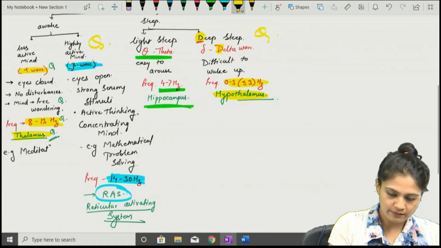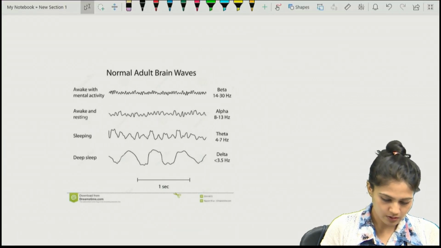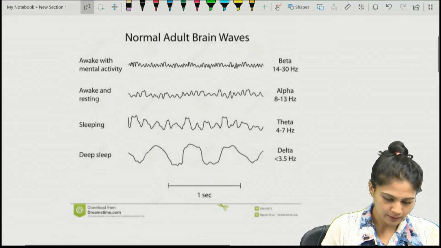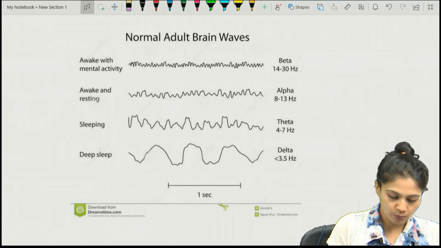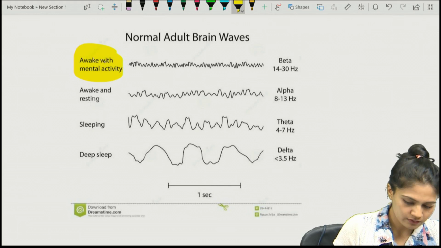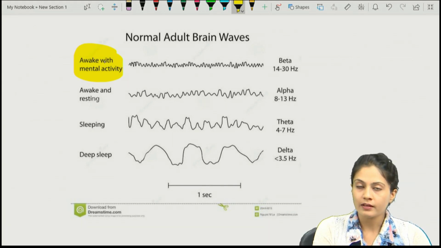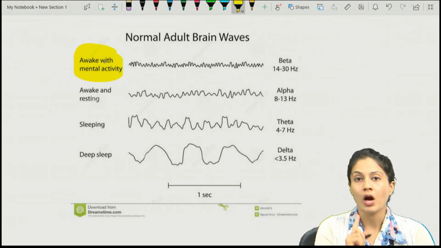So we do have an EEG wave diagram. Let's have a quick look at this. If the person is awake with mental activity, you're going to see the beta wave. And how is the hertz calculated?